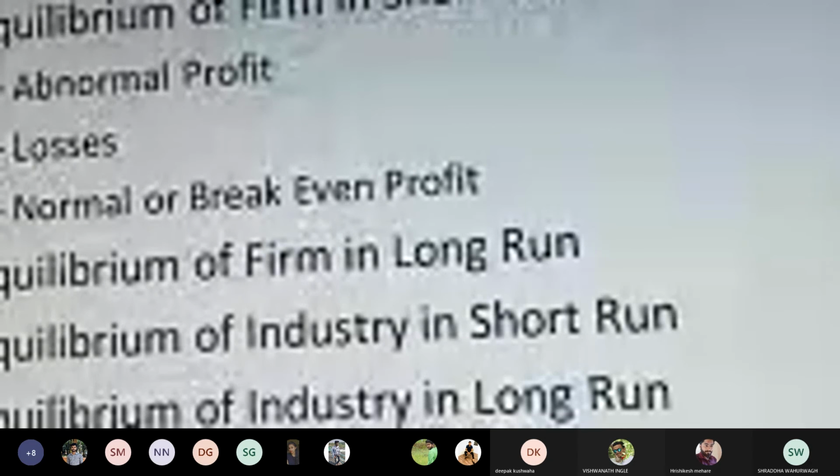Now here in this case, what happened? Now understand a particular scenario wherein, just a minute, I'll insert a blank slide.